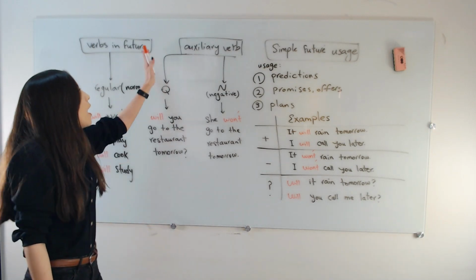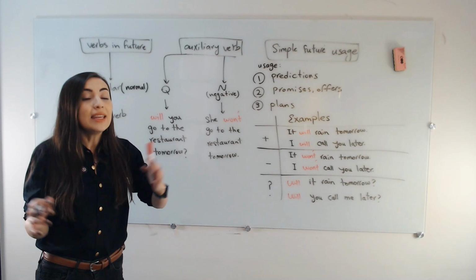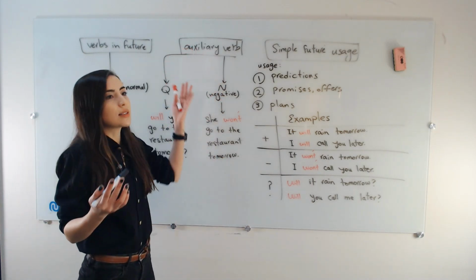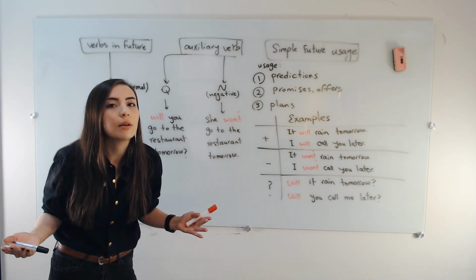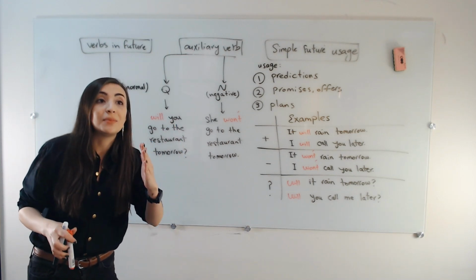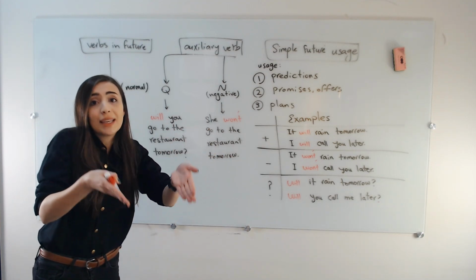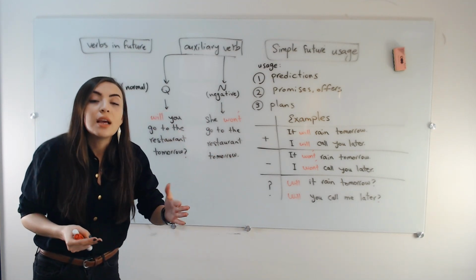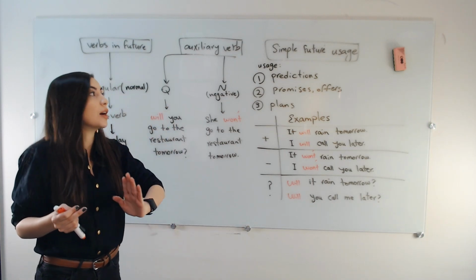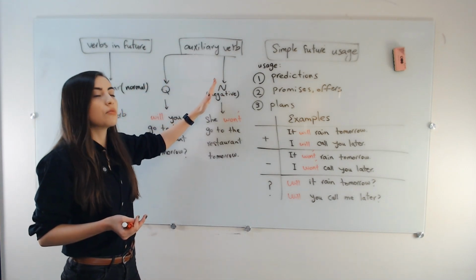Okay? Again, like any other grammar part, any other tense, we have an auxiliary verb. So what is an auxiliary verb? I mentioned it in the previous videos. An auxiliary verb is a verb that is not the main action that is actually happening in that sentence, but it will help your main verb to make a question or to make it negative.